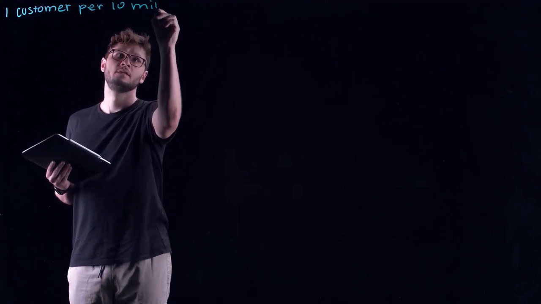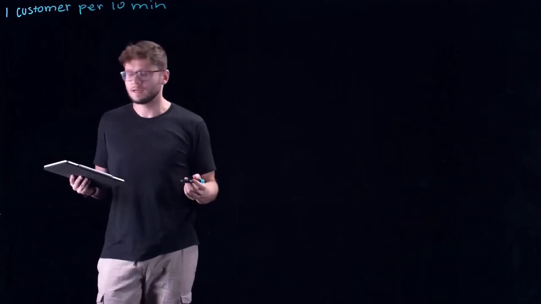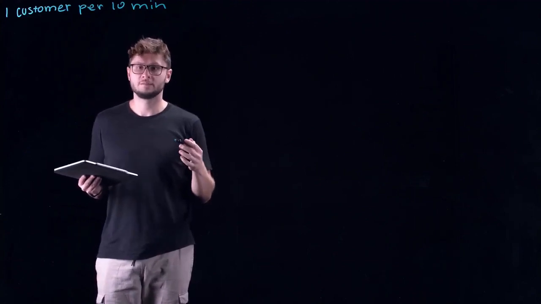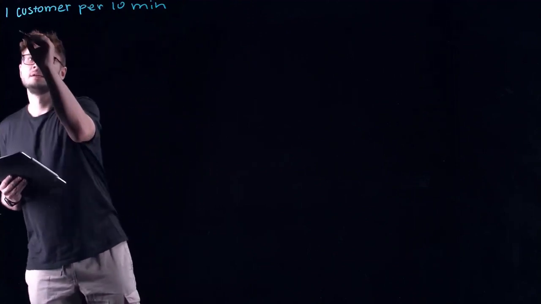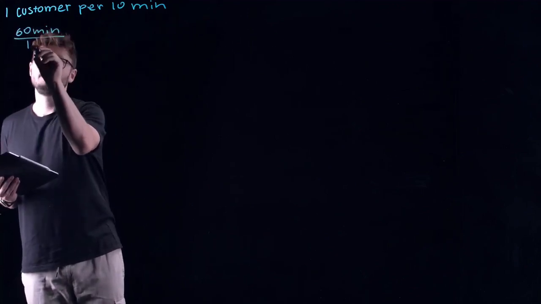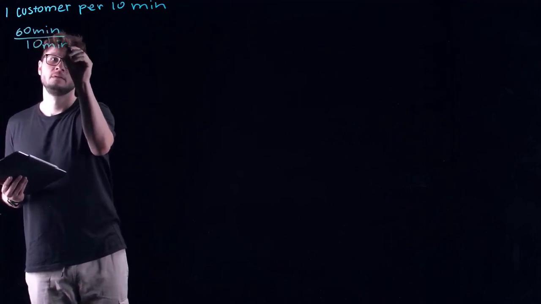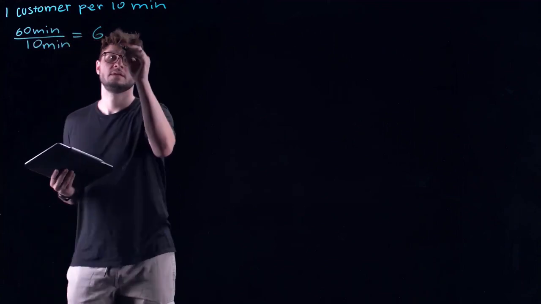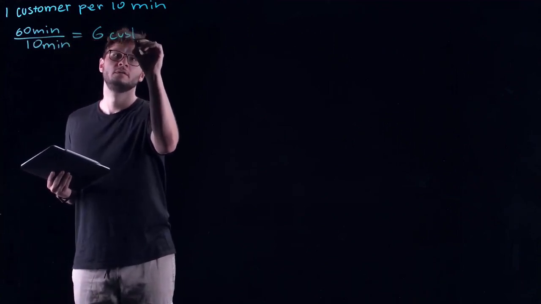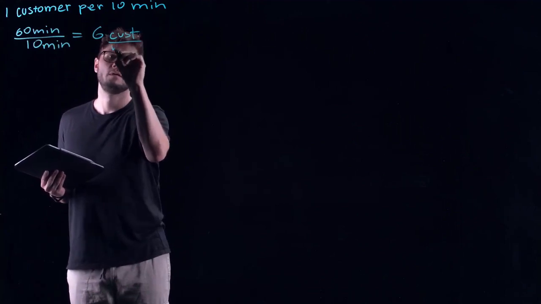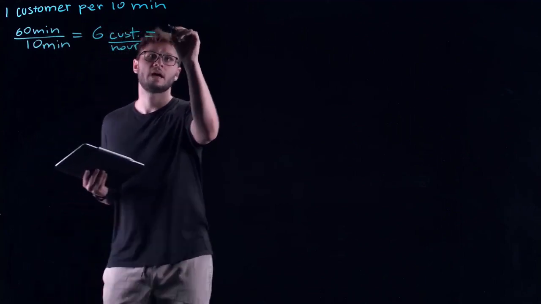So if we have that one customer arrives every 10 minutes, we can assume that in 1 hour, the number of customers that will arrive can be described as 60 minutes, which is 1 hour, divided by the arrival interval of 10 minutes, which equals 6 customers per hour. This also gives us our lambda.